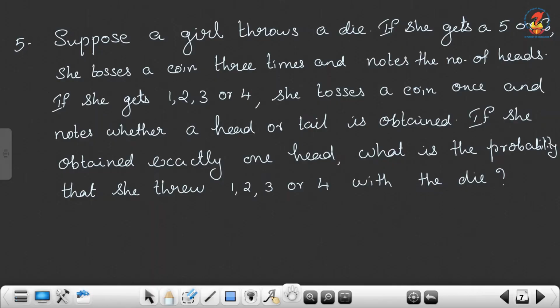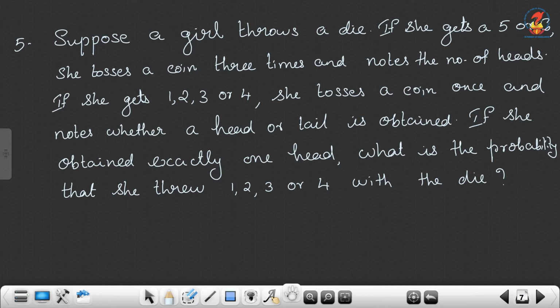Next question. Suppose a girl throws a die. If she gets a 5 or 6, she tosses a coin 3 times and notes the number of heads. If she gets 1, 2, 3 or 4, she tosses a coin once and notes whether a head or tail is obtained. If she obtained exactly 1 head, what is the probability that she threw 1, 2, 3 or 4 with the die? Okay. So, the experiment is one girl, she throws a die.